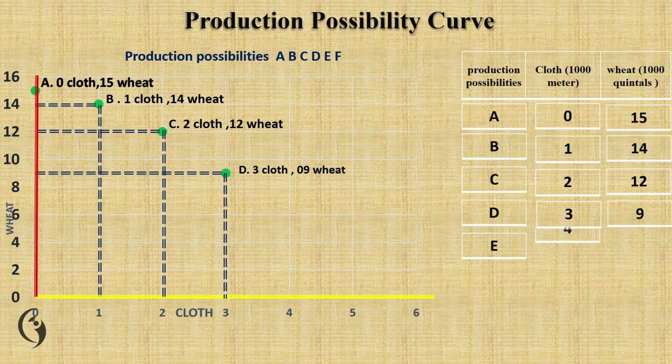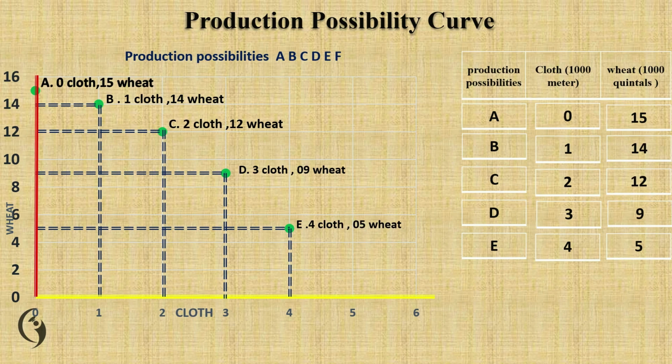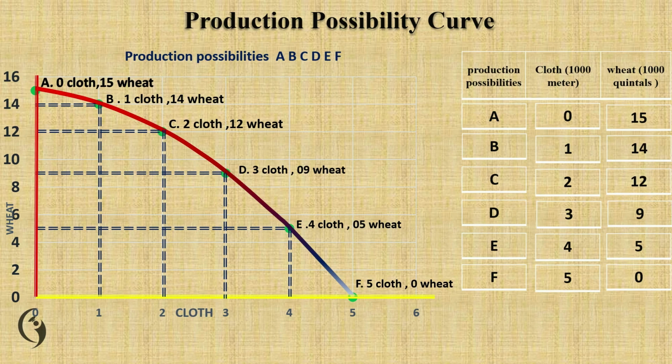This is another combination E, that is 4 quantities of clothes and 5 quantities of wheat. This is the last combination F, that is 5 quantities of clothes and 0 quantities of wheat. So these are the production possibilities. The production possibility curve shows an economy can produce two goods using all resources in an economy.